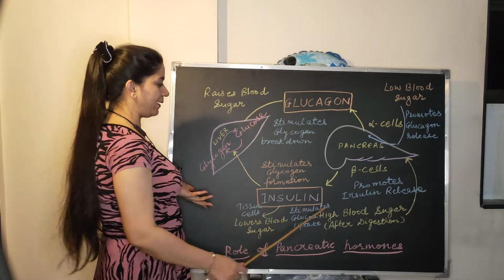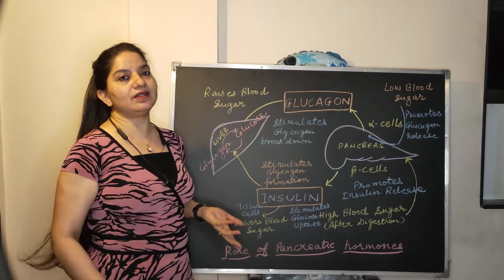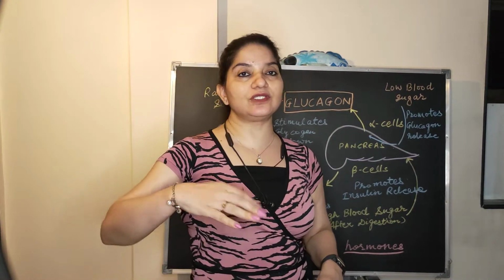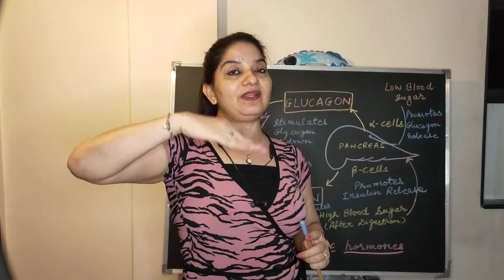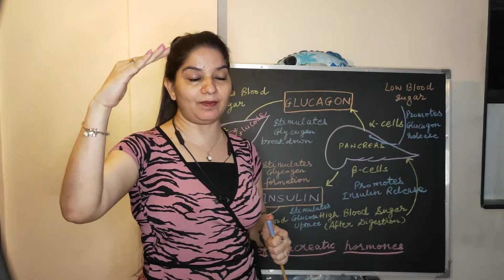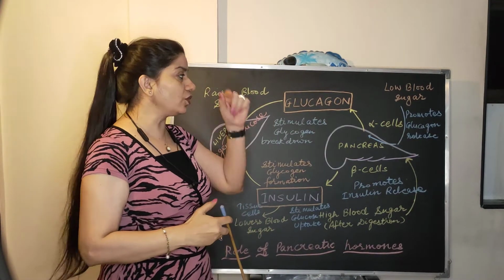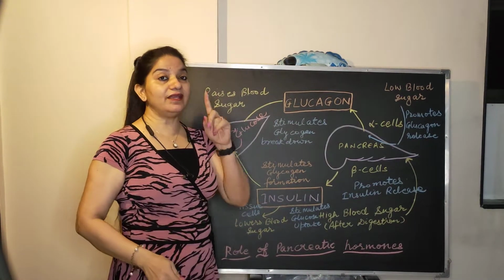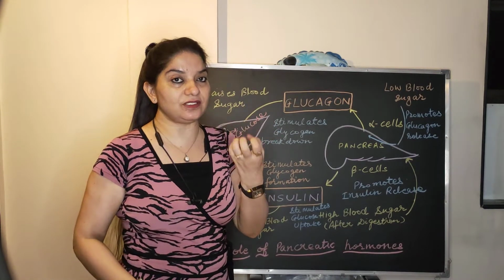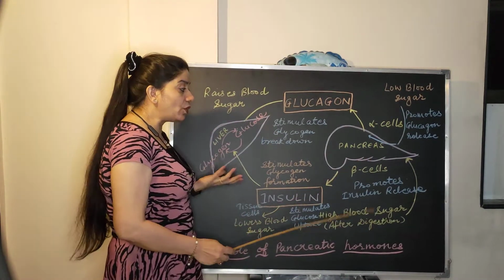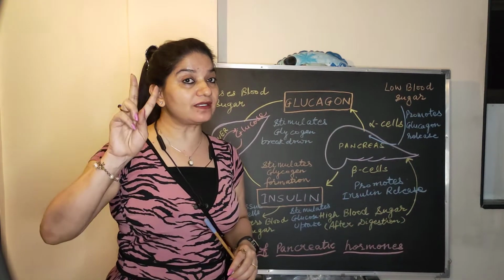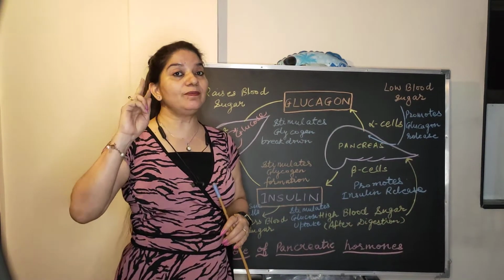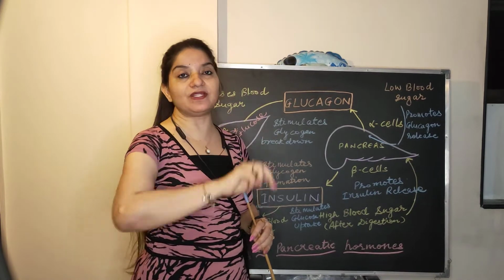Again, a fast recap. See, once you have taken the food, so after digestion there is a high blood glucose level. So once the glucose level or the sugar level becomes higher in our blood, what happens? The signal goes to the pancreas and there the beta cells get initiated. So the beta cell promotes the insulin release and then insulin release will check the glucose level or the blood sugar level in our body in two principal ways.